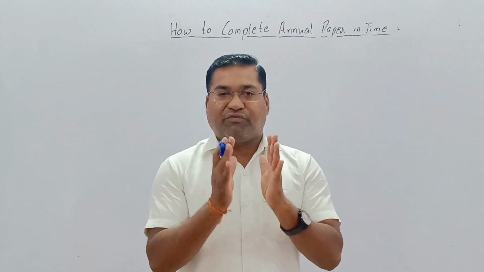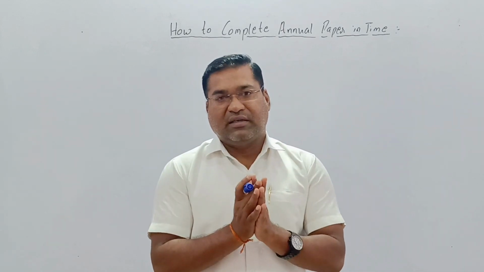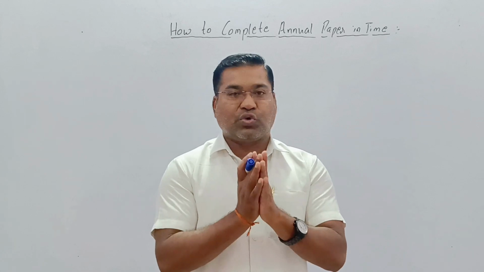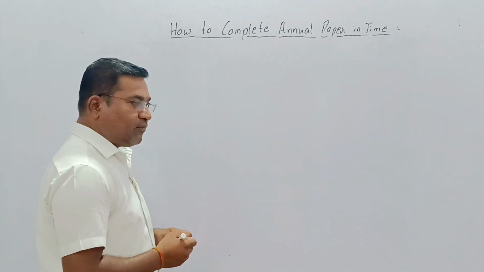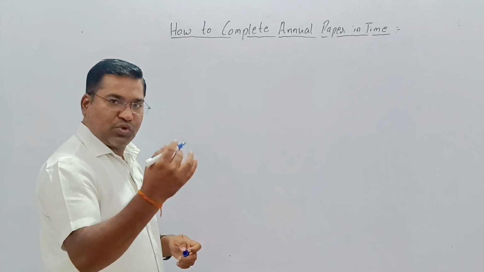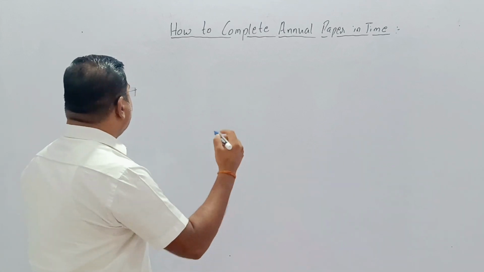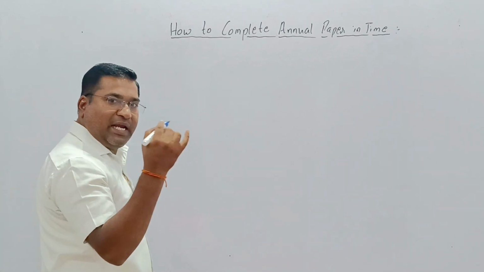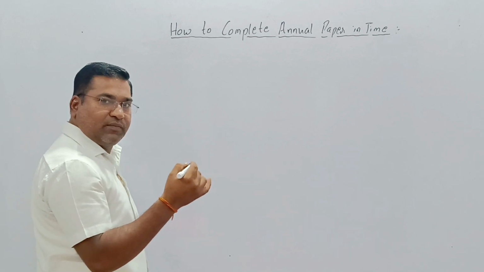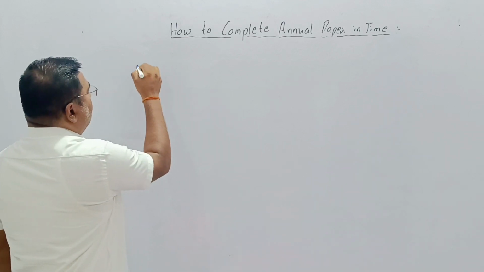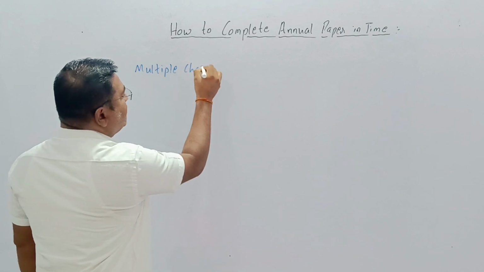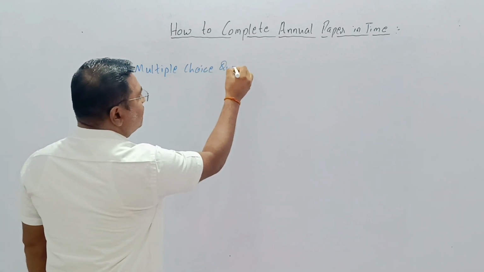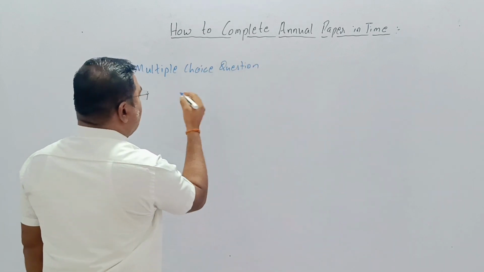Before moving to this, first of all, let us learn the pattern of social science. What pattern will be given to us in social science? First, 8 questions will be asked for MCQ, multiple choice questions.